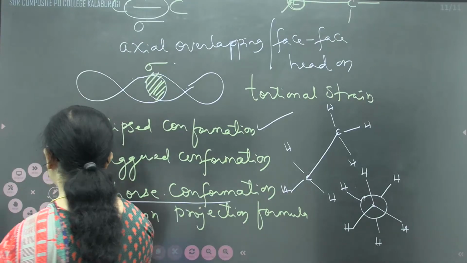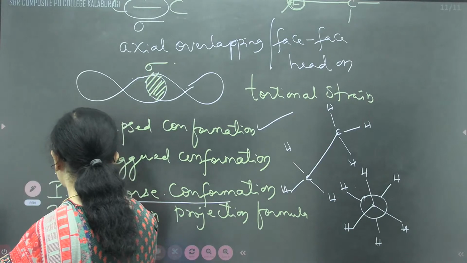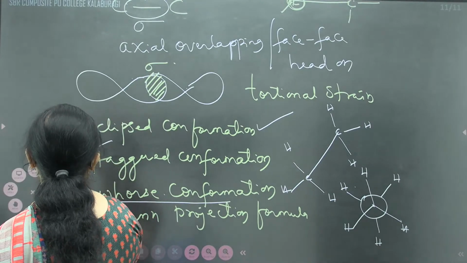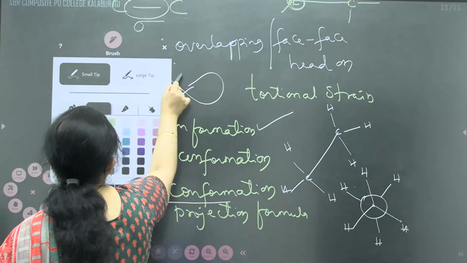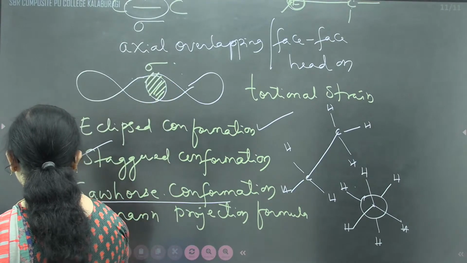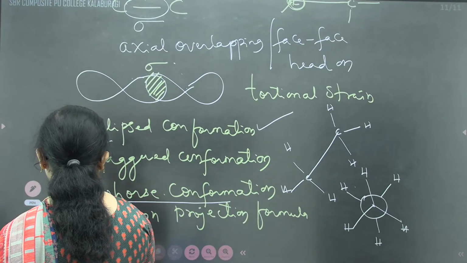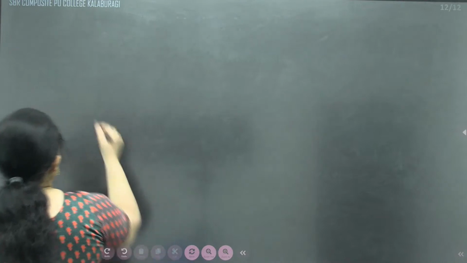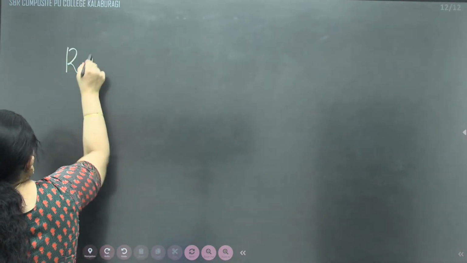That's why, when dealing with this, you should always remember in what way we are going to decide. Now the question arises with respect to the relative stability of staggered and eclipsed conformations. This point is also important, children.